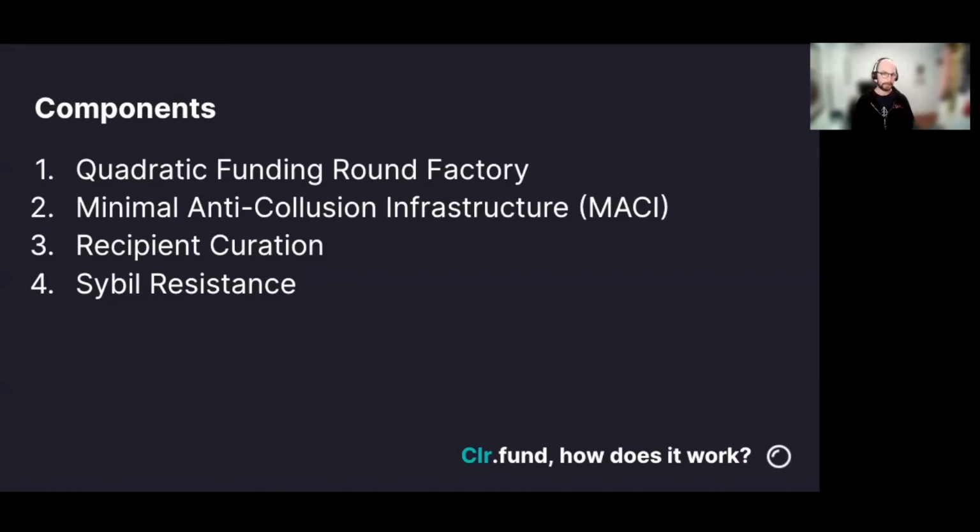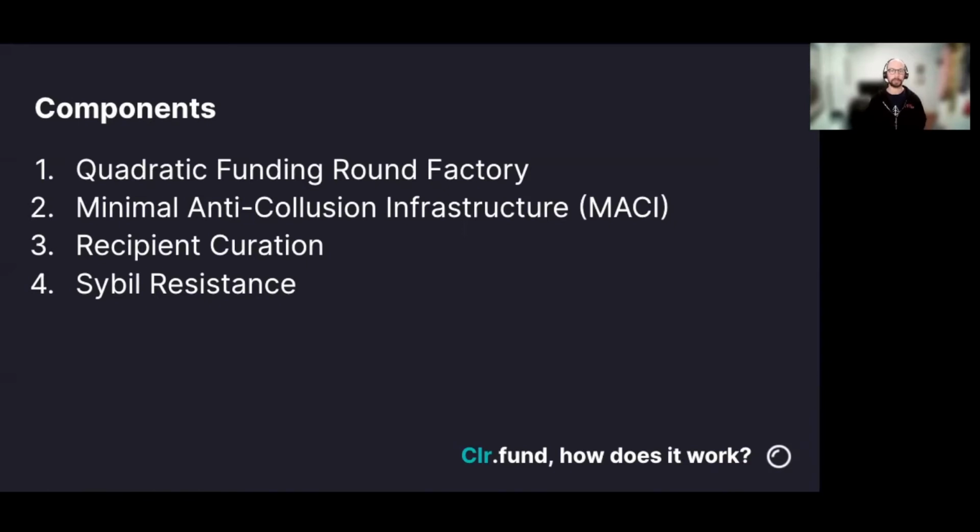Second is MACI, which is a zero knowledge proof-based system for collusion-resistant voting. Essentially, it allows users to contribute to the round and allocate their funds to recipients in such a way that they cannot prove how they voted to the outside world. Which means that if somebody is bribed, for example, then their optimal behavior is actually to accept the bribe and then allocate the funds however they'd like, since the briber cannot know how they ended up voting.